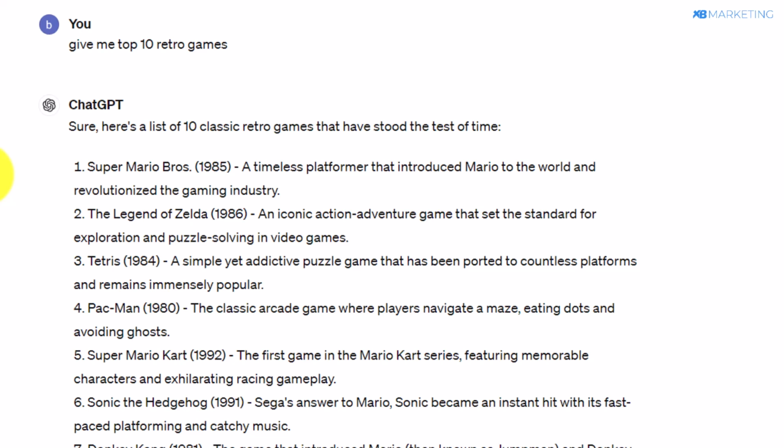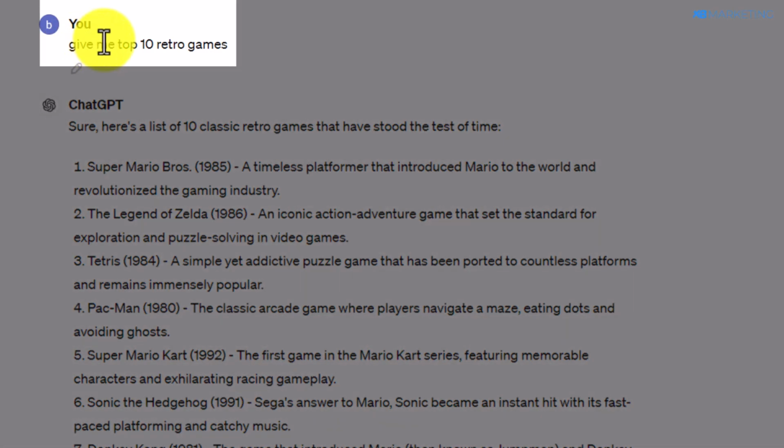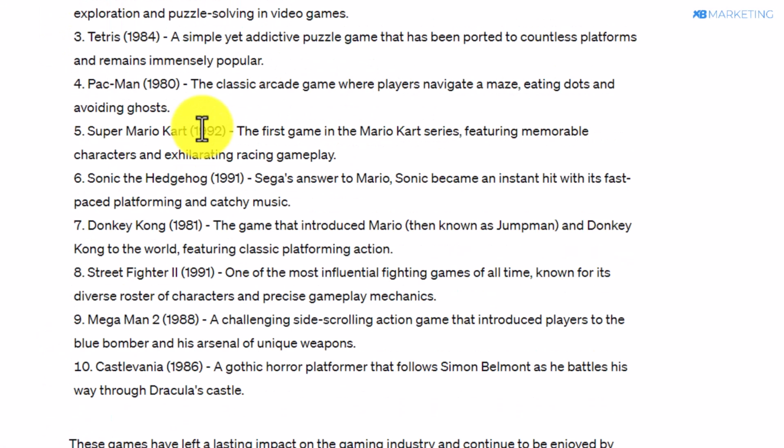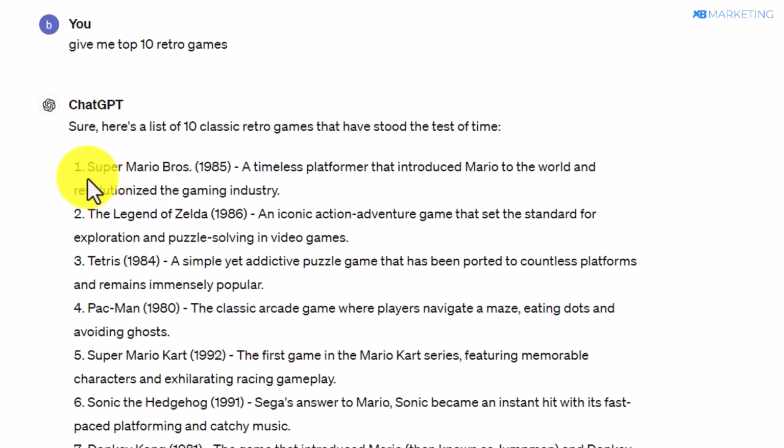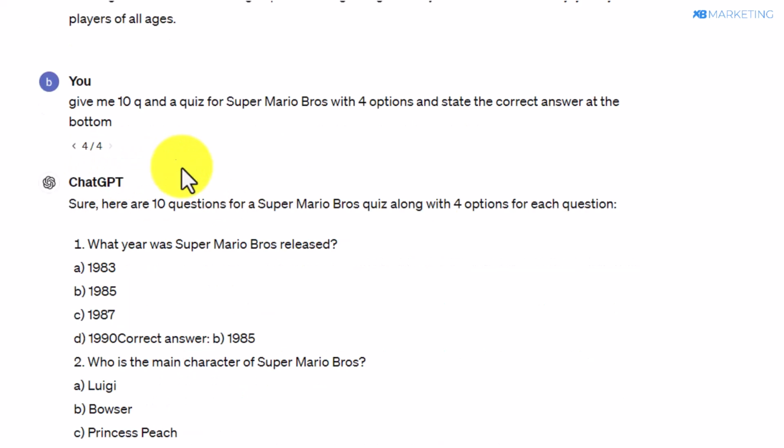So the next step is to simply come over to ChatGPT, as we are going to be leveraging the power of ChatGPT to make this quiz and to get more information. So all you need to do is to then type in, give me top 10 retro games. So now we are going to take one of the games as an example, which is Super Mario, which brings us to the next question we are going to be asking ChatGPT.